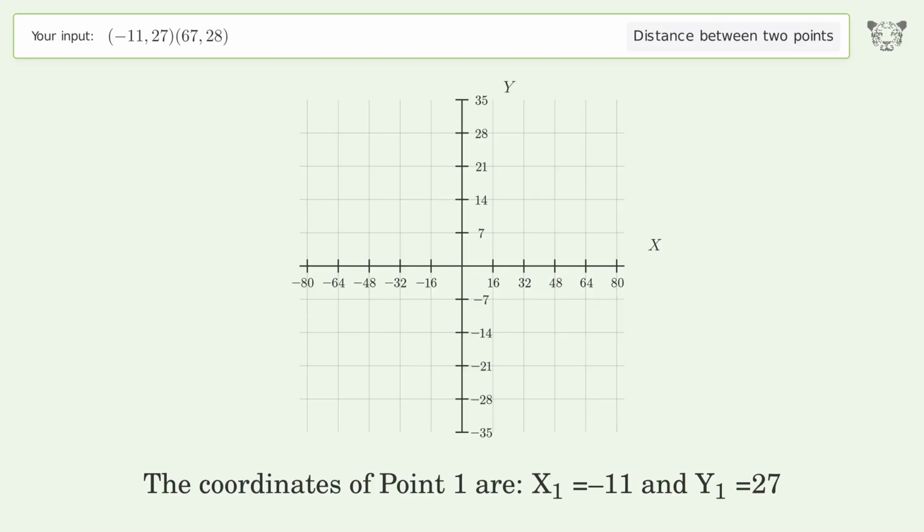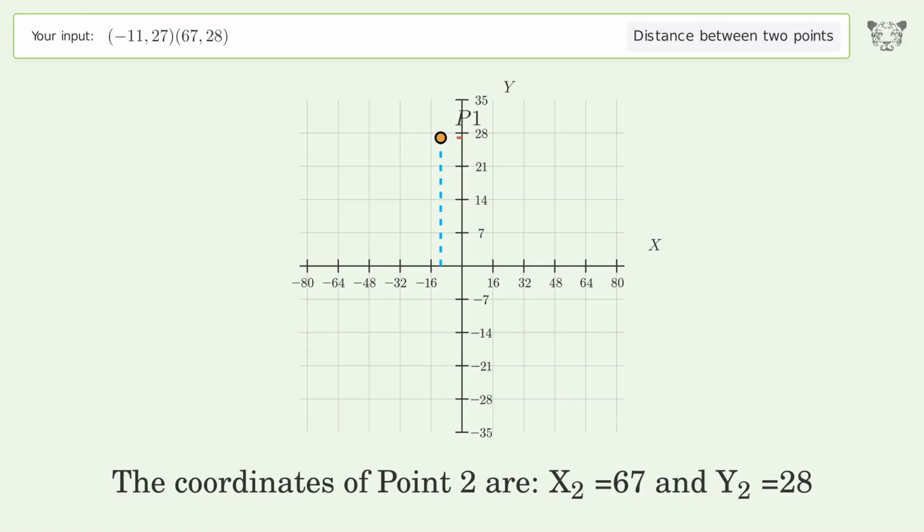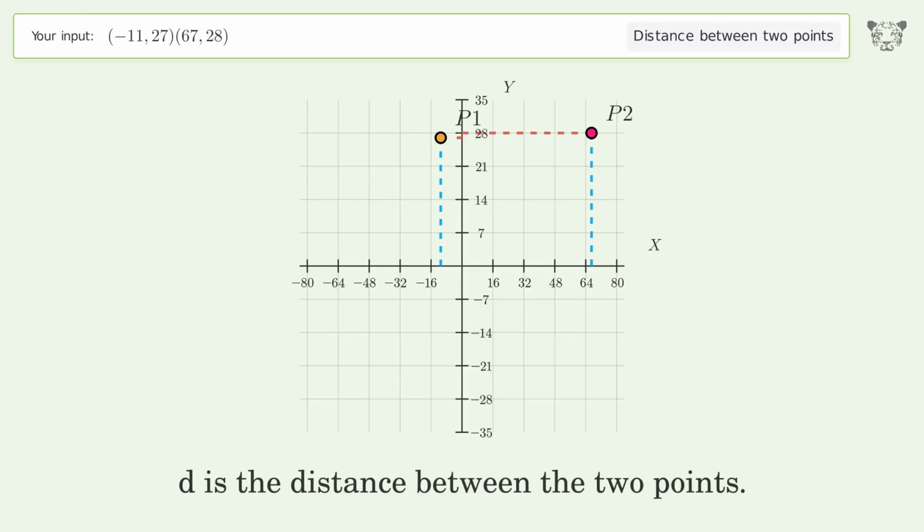The coordinates of point 1 are x1 equals -11 and y1 equals 27. The coordinates of point 2 are x2 equals 67 and y2 equals 28. D is the distance between the 2 points.